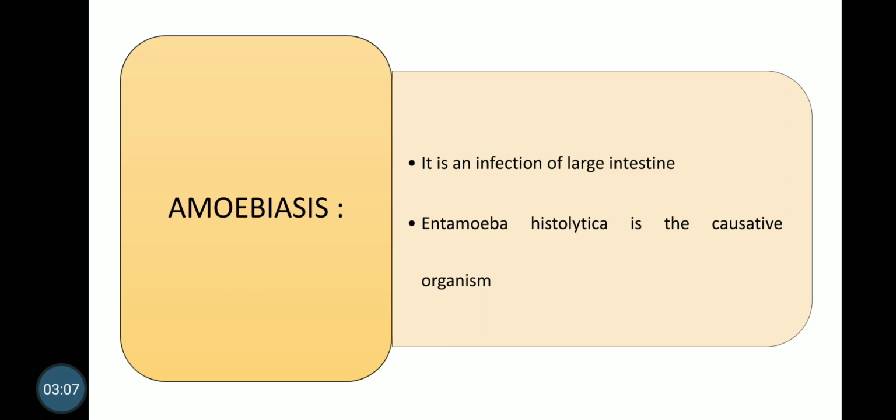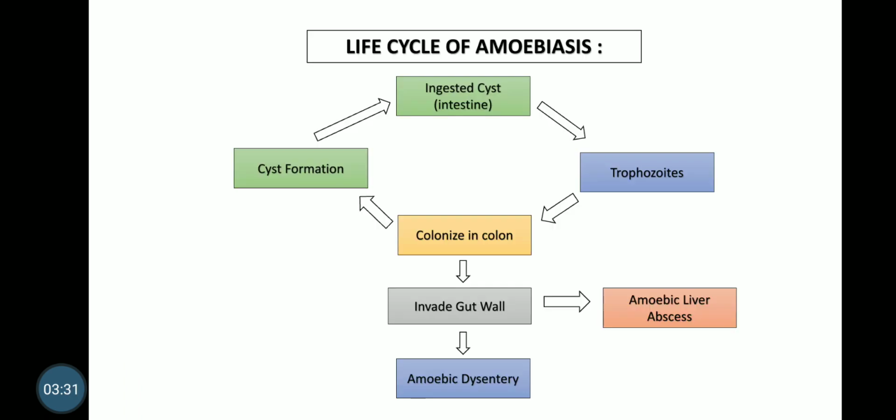Ingested cysts liberate trophozoites in the intestine and continue the process in the new human beings or new host. The infection usually prevails in areas of poor hygienic conditions and inadequate sanitation. Now let us see the life cycle of amoebiasis. I have shown you with the help of a flow chart.